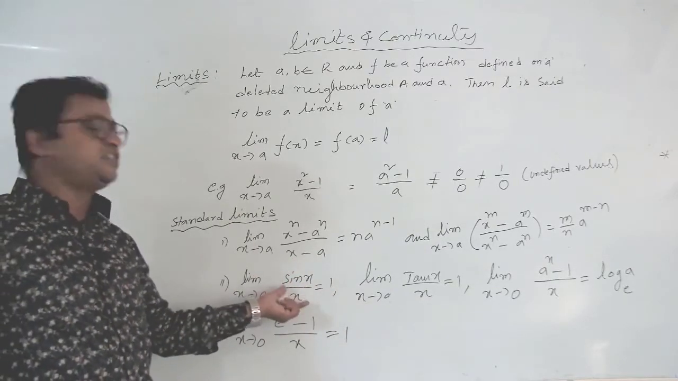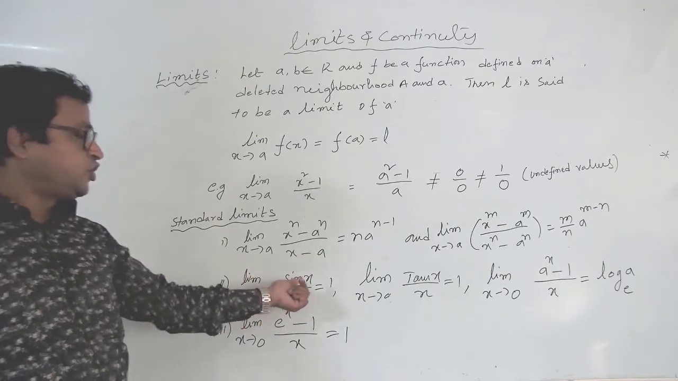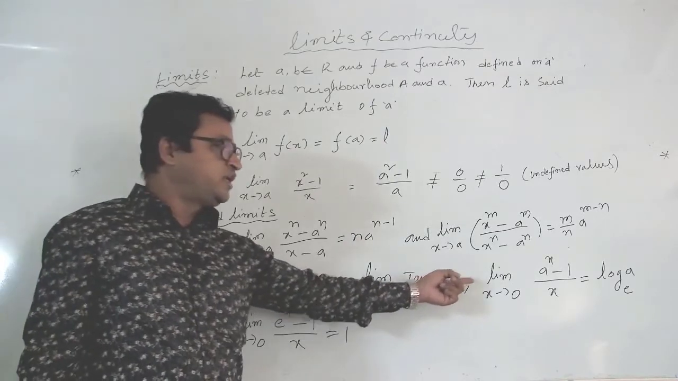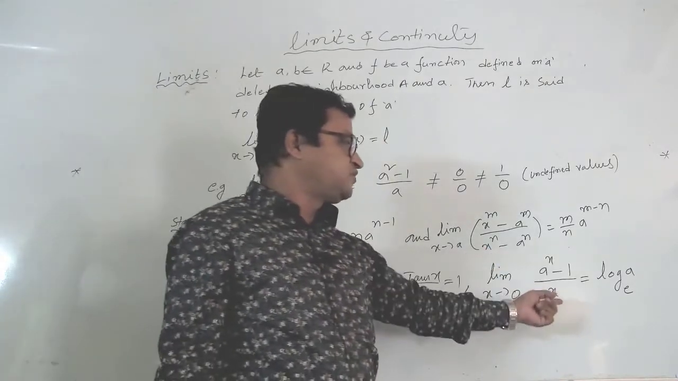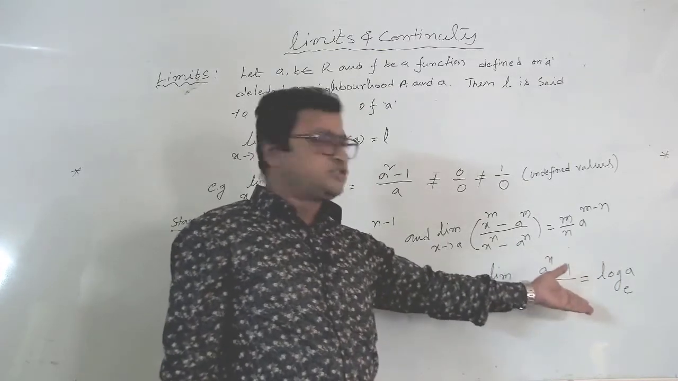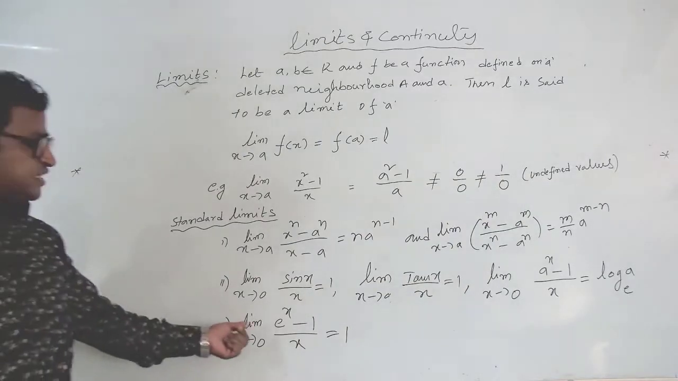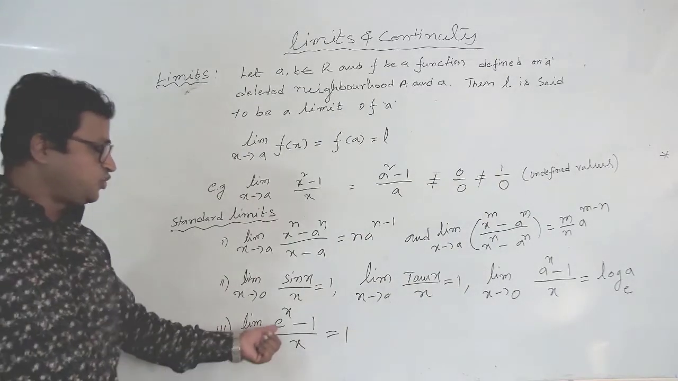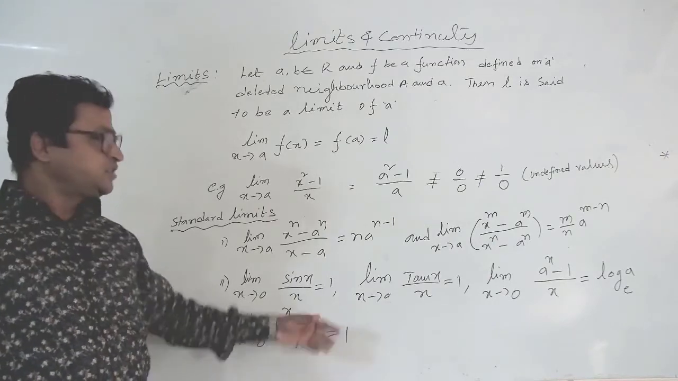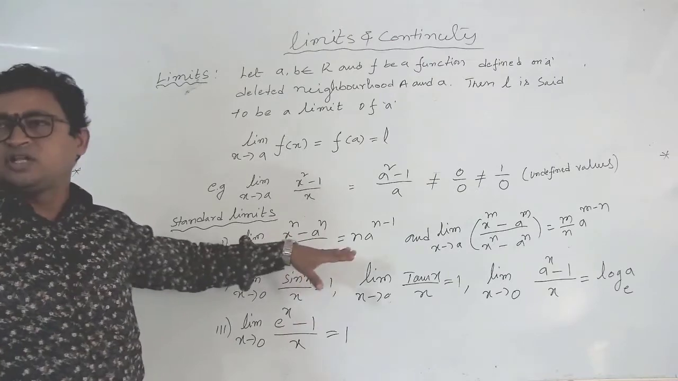So you should learn these standard formulas. The limit as x tends to 0 of sin x by x is equal to 1. Like that only, tan x by x is equal to 1, and a to the power of x minus 1 by x is equal to log a. Base we get always. Next, the limit as x tends to 0 of e power x minus 1 by x is equal to 1. So you learn all these formulas, then we can solve the problems.